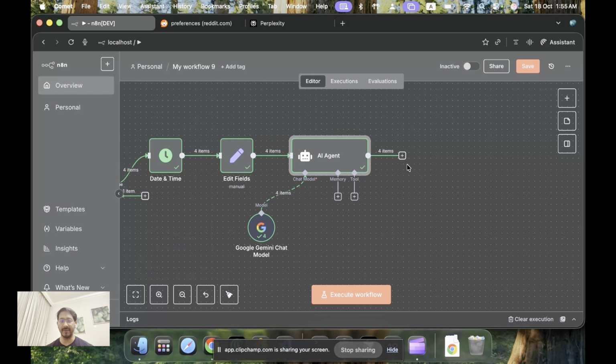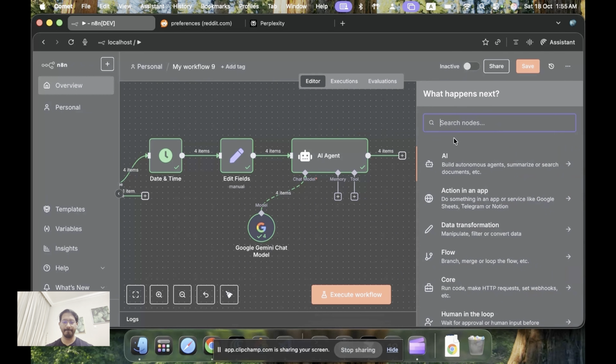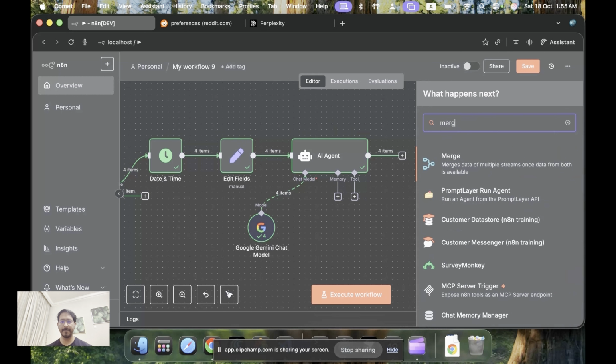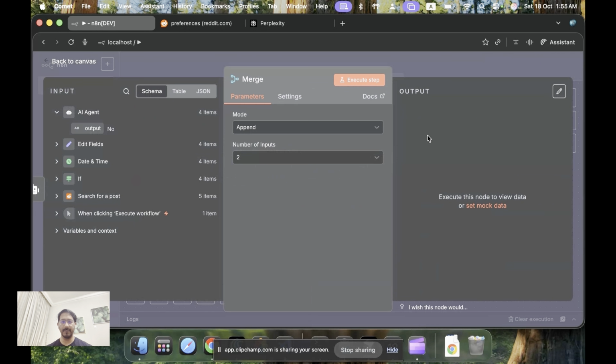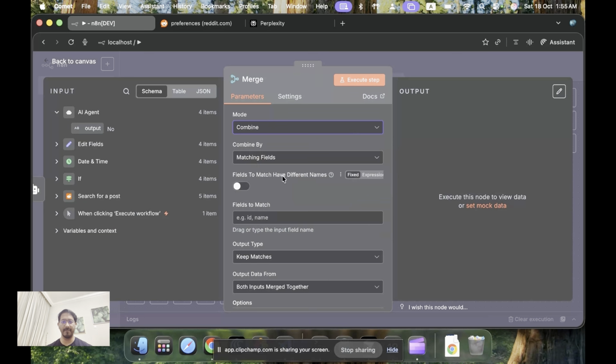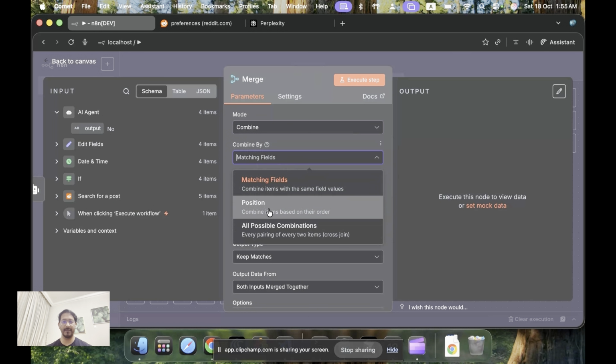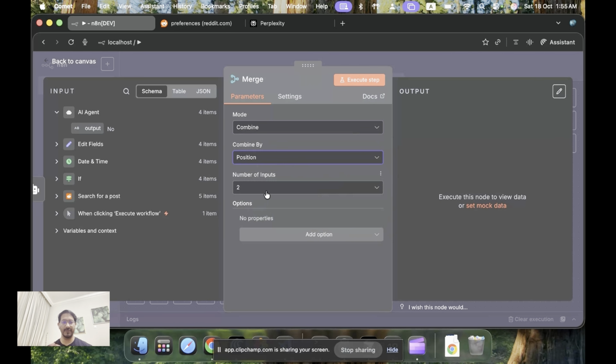So what we have to do now is add a merge node, and we will do combine, and instead of matching field, we'll just take positions. And we have 2 inputs, right, from the AI LLM, and then from the edit fields.